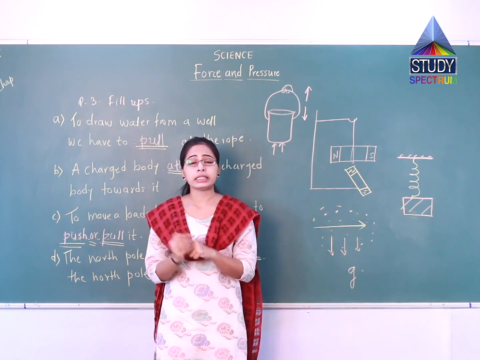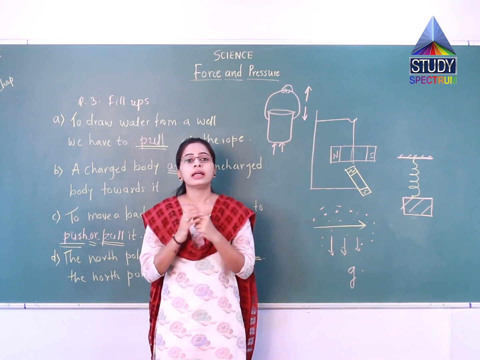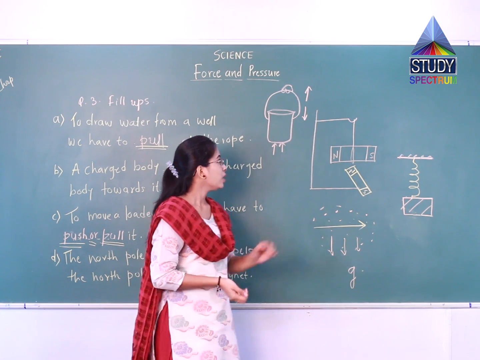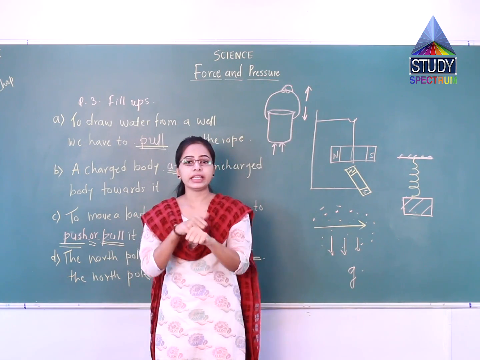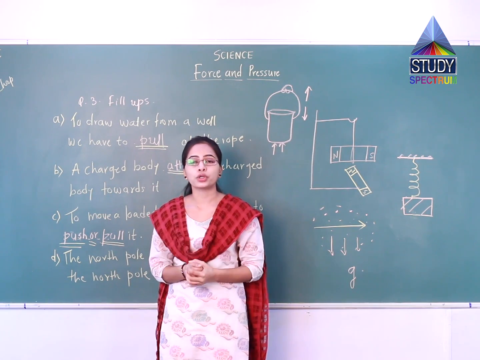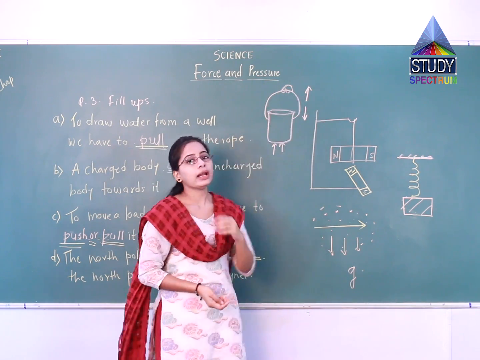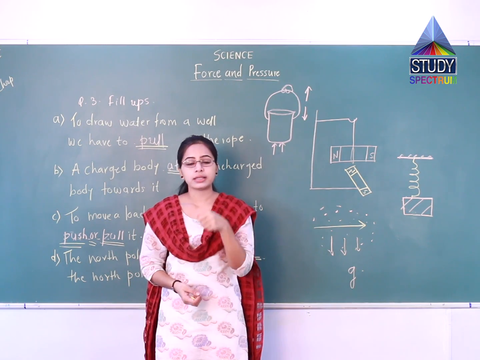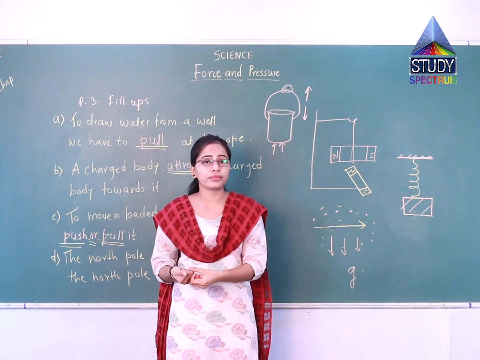Both the forces act in opposite directions to each other, and hence they will nullify each other's effect. One is acting upward, one is acting downward, so they will cancel each other. So there is no change in the state of motion of the bucket. Now if the force applied by our hand is decreased, meaning we are holding the bucket loosely, then what will happen?